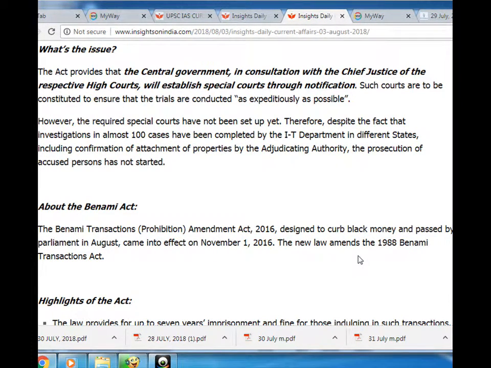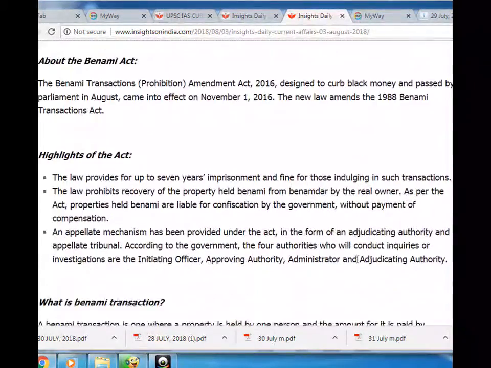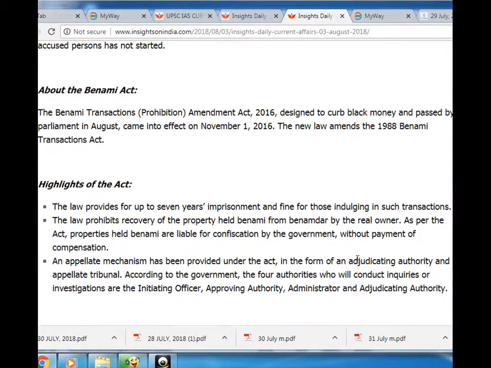Therefore, despite the fact that investigations in almost 100 cases have been completed by the IT department in different states, including confirmation of attachment of properties by the adjudicating authority, the prosecution of accused persons has not started. About the Benami Act. The Benami Transactions Prohibition Amendment Act, 2016, designed to curb black money and passed by Parliament in August, came into effect on November 1, 2016. The new law amends the 1988 Benami Transactions Act.